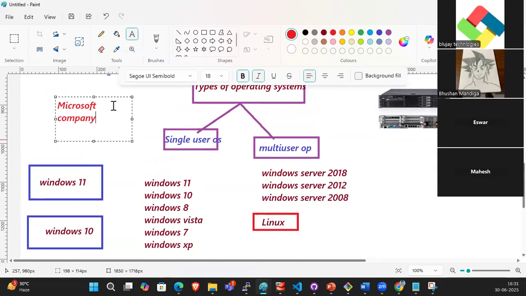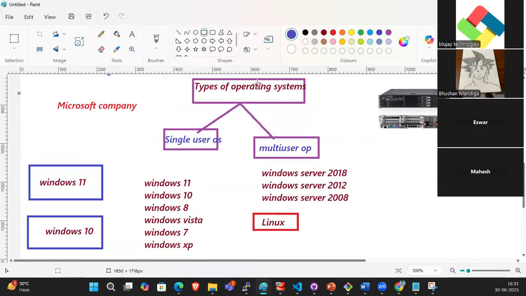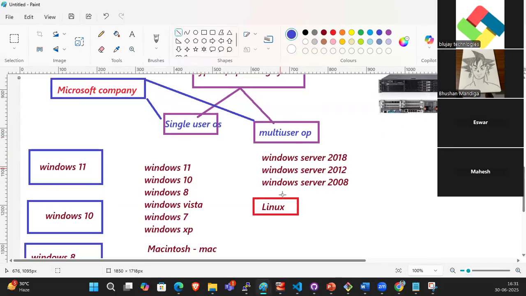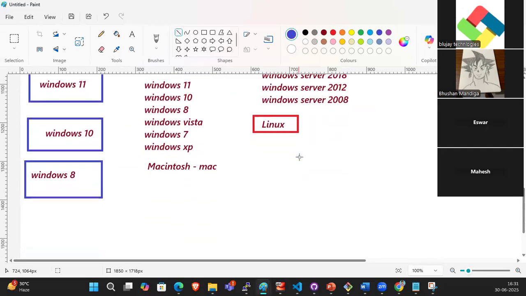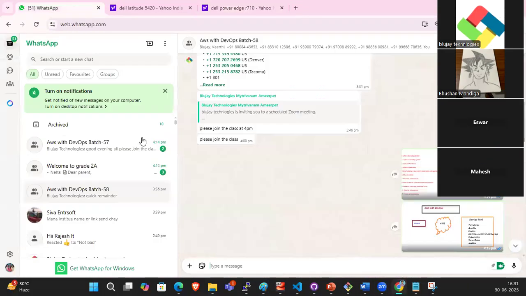Microsoft company created two types of OSs. One is a single user operating system, the other one is a multi-user operating system. So the hardware companies also designed two types of hardware: one for single user operating system, another one for multi-user operating system. Guys, understood?